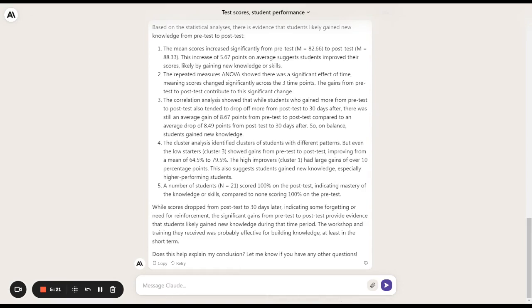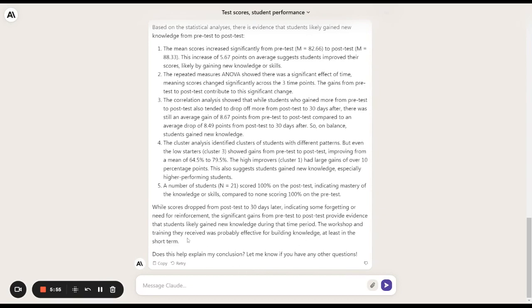While the scores dropped from post-test to 30 days later, indicating some forgetting or need for reinforcement, the significant gains from pre-test to post-test provide evidence that students likely gained new knowledge during that time period. You can see in the analyses above that it had statistical significance in those gains, meaning it's likely not just random chance that the test scores improved between pre and post. But the problem is that they're not retaining it.